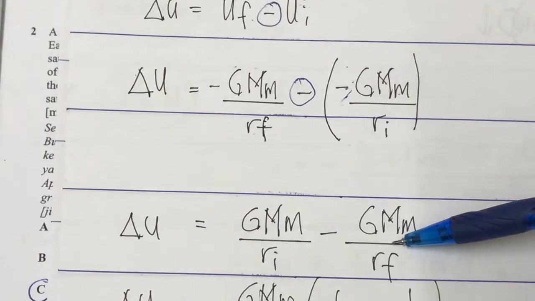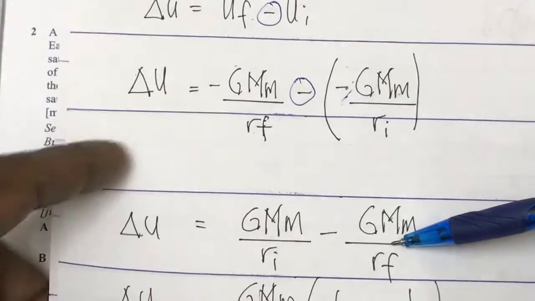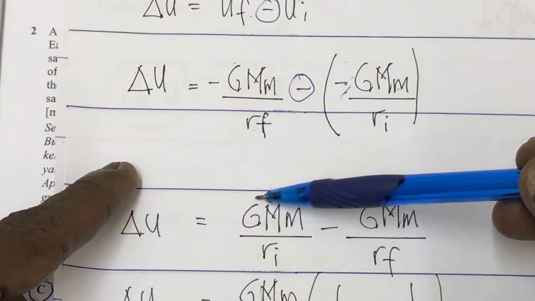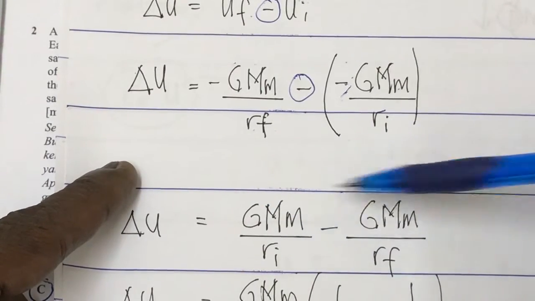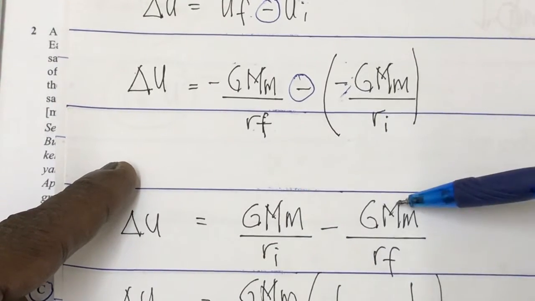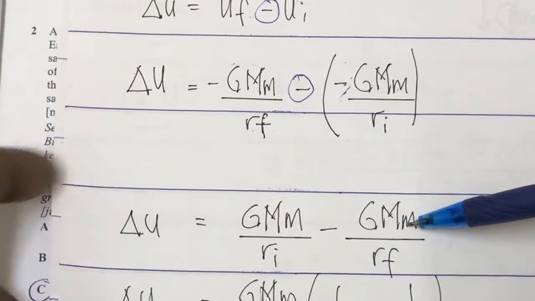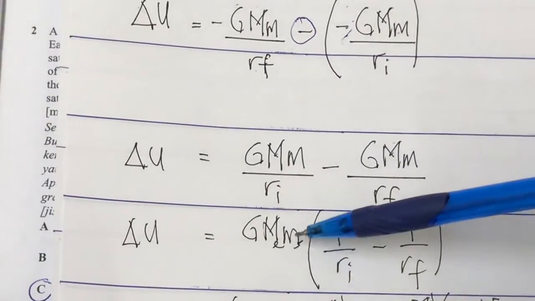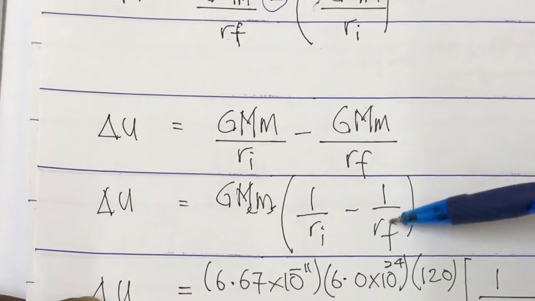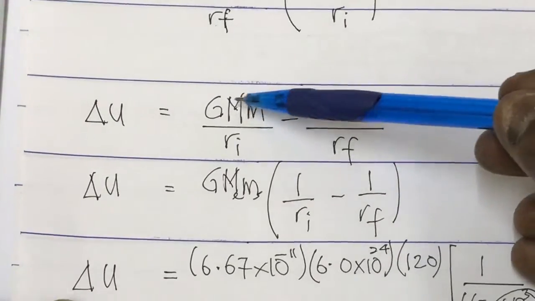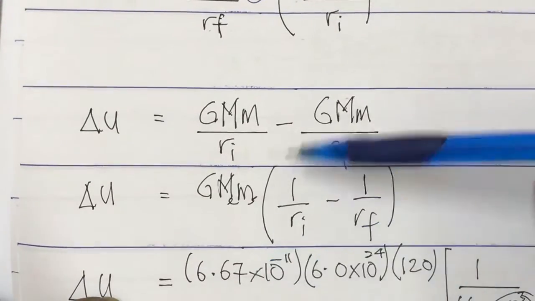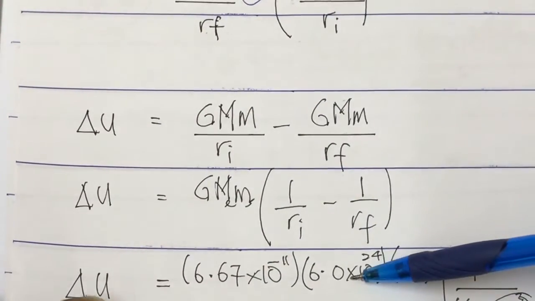Easier. Now before we substitute any values, to make it simple, we factorize first. Capital G, capital M, it's all the same. Gravitational constant, the mass of the Earth and the mass of the satellite, so I take it out. So left inside is 1 over Ri minus 1 over Rf. I substitute the value of G, which will be given in the question. Capital M is the mass of the Earth.